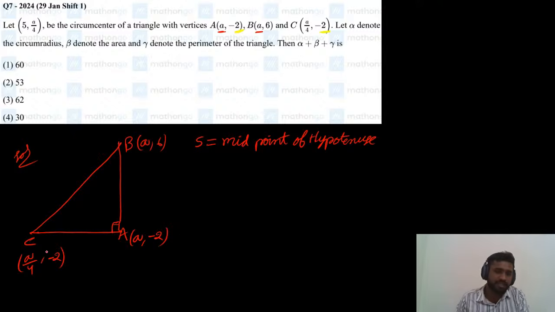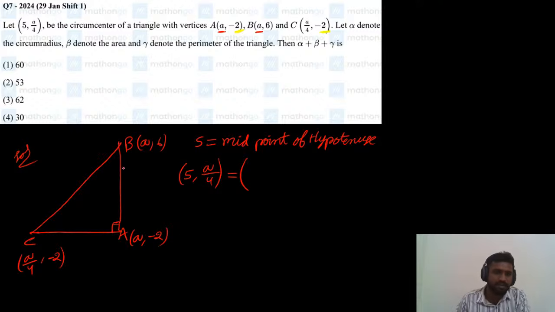So this is a special case. The circumcenter is given as 5 comma a by 4 in the question.